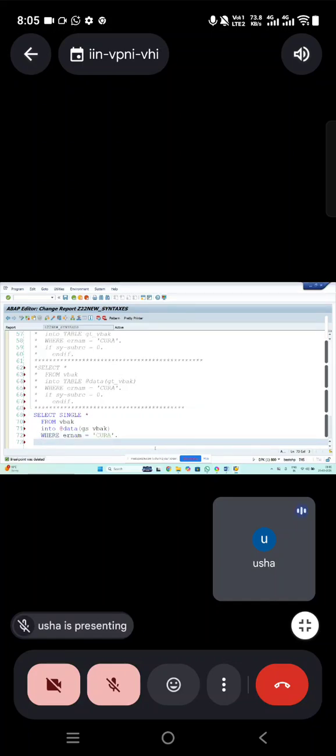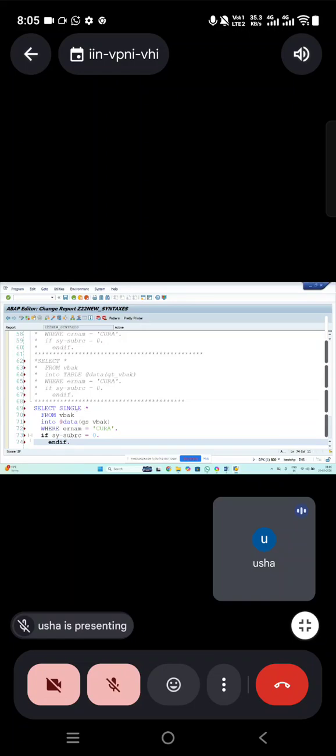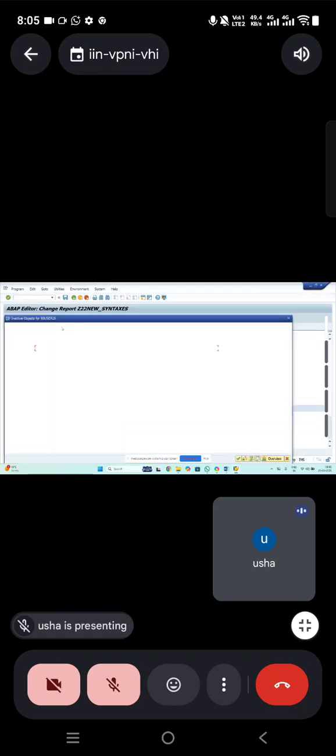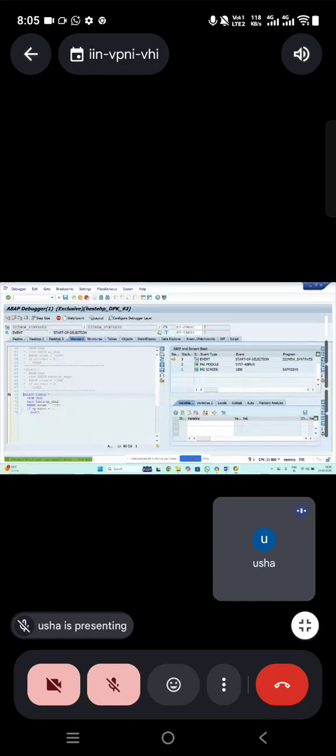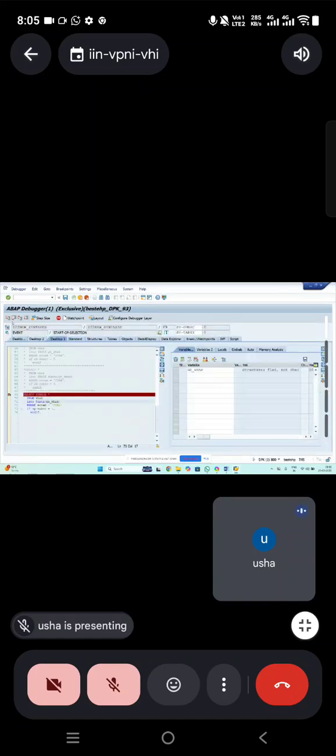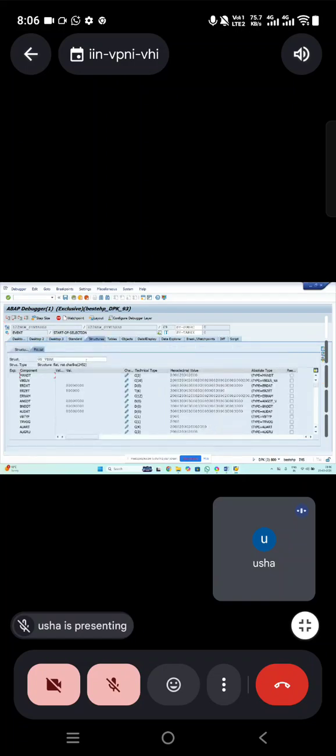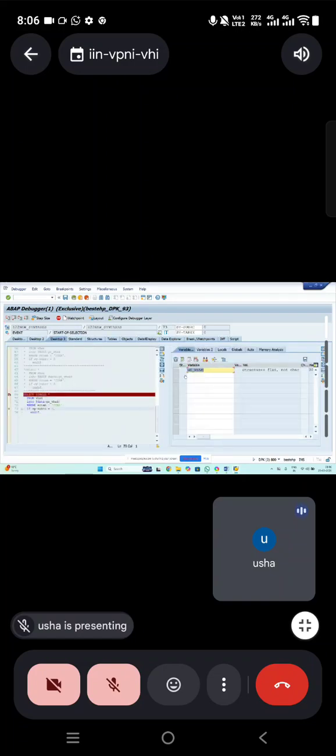So how it decides whether it is an internal table or a work area depends on how you write the syntax. If you select all the fields or all the data, it's going to differ. But now I'm saying single, so automatically it creates a work area. You can see I have not mentioned into table, so it creates a work area automatically. Clear? You can see this is the work area, which is referring, and you can get all the fields of the work area.